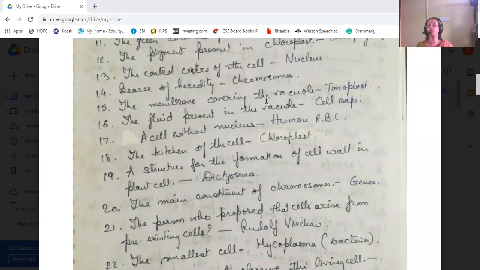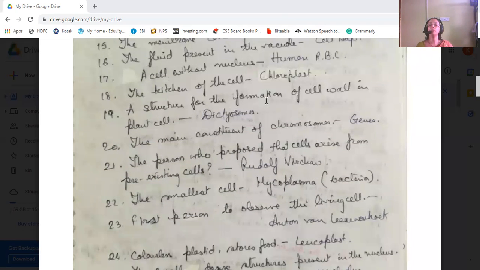A structure for the formation of the cell wall in the plant cell is dictyosomes. Then the main constituent of chromosome is known as genes. The person who proposed that cells arise from pre-existing cells is Rudolf Virchow. The smallest cell is mycoplasma, which is a type of bacteria.